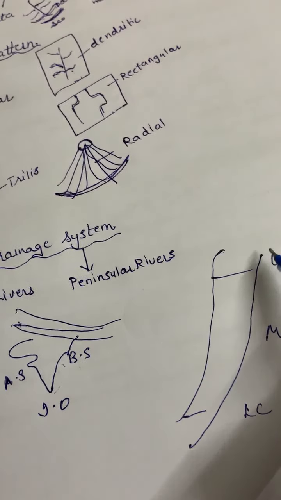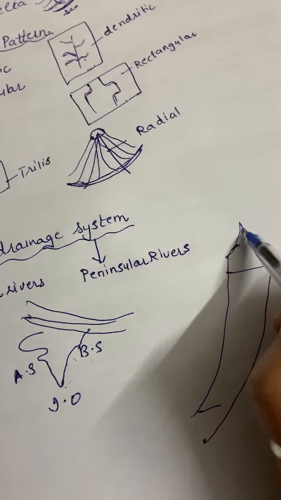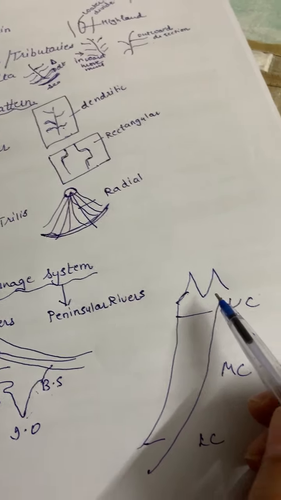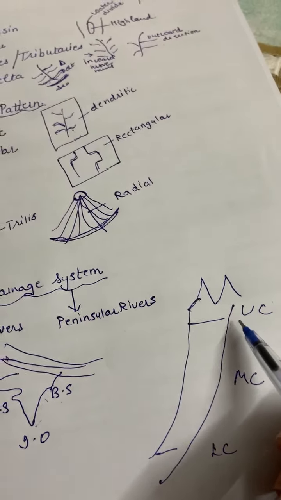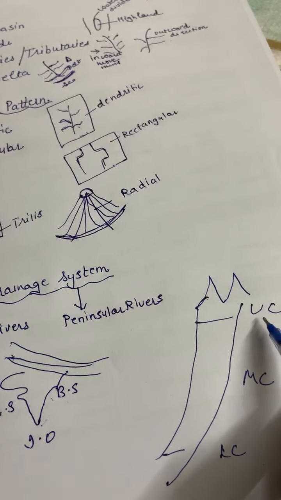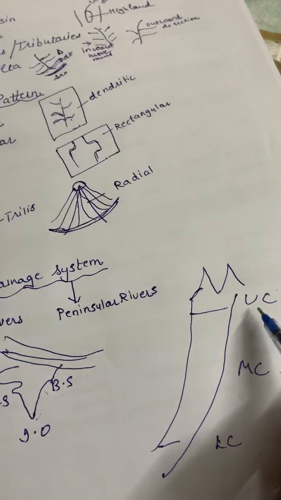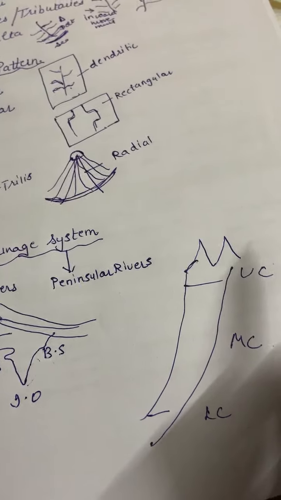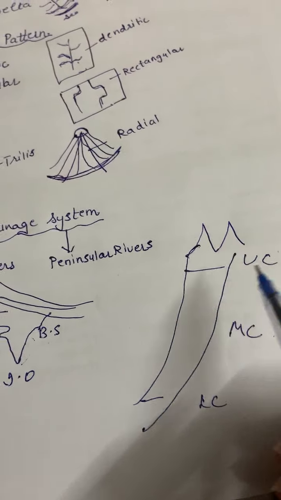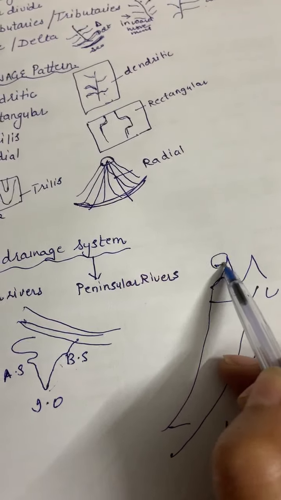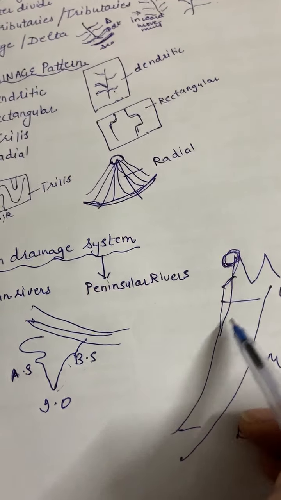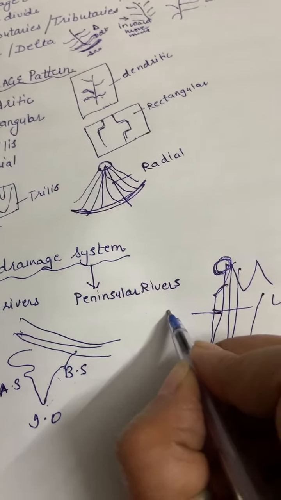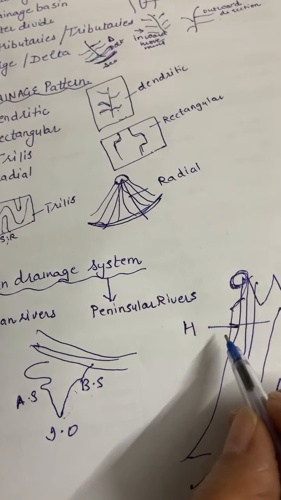When the river starts its journey, it starts from the high mountains. This upper course has been compared with the life of a young child. You know that a young child is highly energetic. Similarly, the river in its upper course is highly energetic. That means it flows with huge energy, at a very high speed.